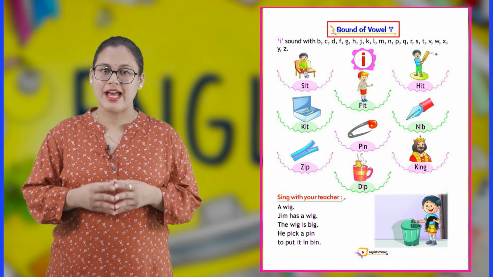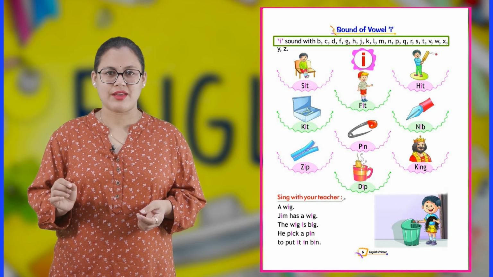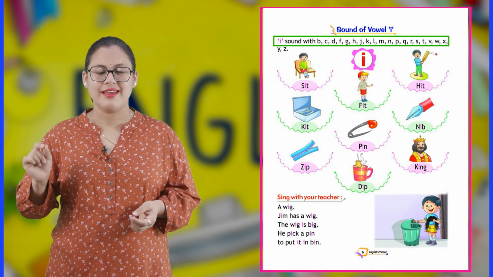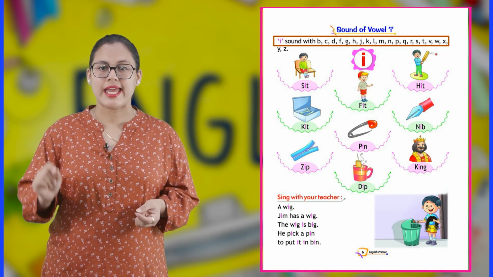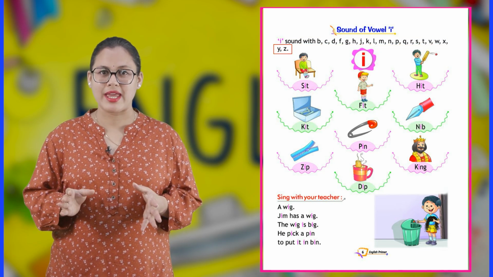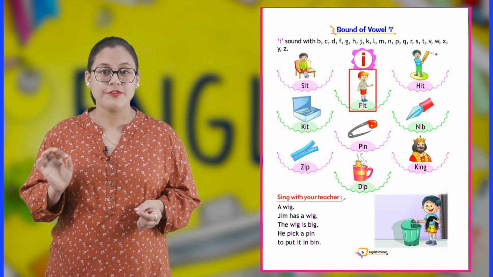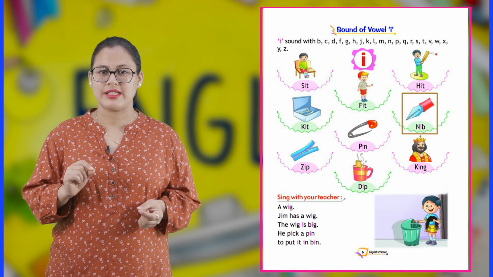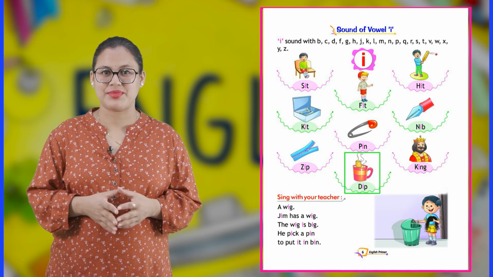Sound of vowel I. I sound with B, C, D, F, G, H, J, K, L, M, N, P, Q, R, S, T, V, W, X, Y, and Z. Sit, fit, hit, kit, nib, zip, pin, king, and dip.